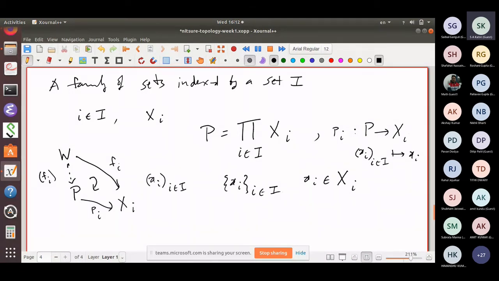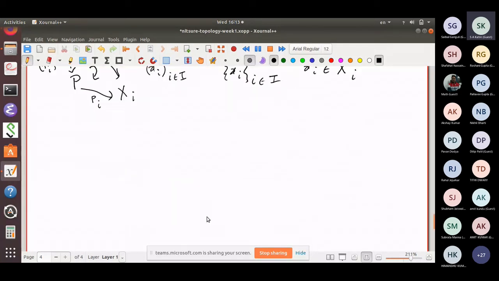So have you seen this arbitrary product of sets, a family of sets? Yeah? So if you say yes, you have seen it, then here's my question, and that is an exercise.